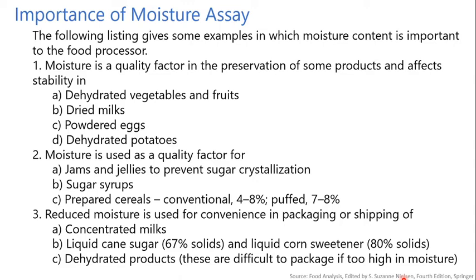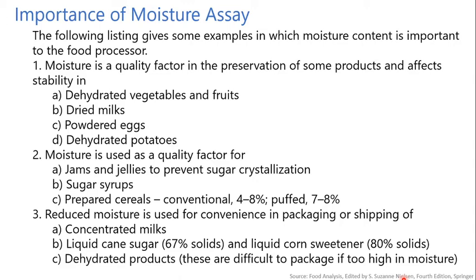Moisture is also a quality factor for jams and jellies to prevent sugar crystallization, sugar syrup, prepared milk. Conventional prepared cereals have 4 to 8% moisture, while puffed cereals have 7 to 8% moisture.